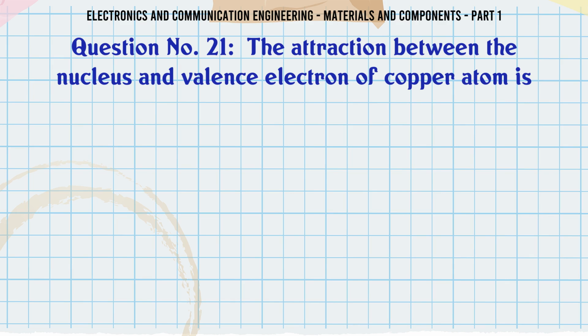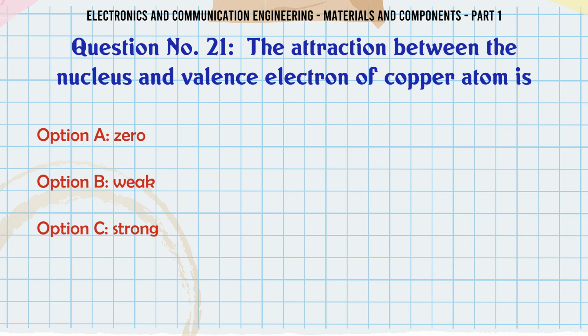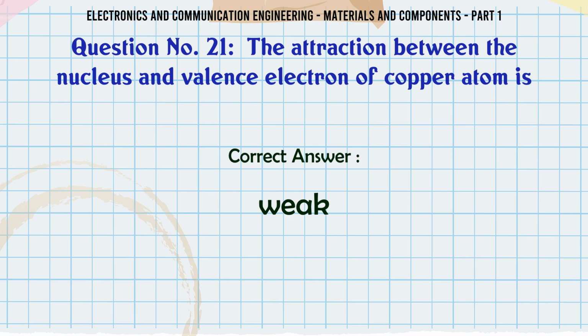The attraction between the nucleus and valence electron of copper atom is A. 0, B. weak, C. strong, D. either 0 or strong. The correct answer is weak.